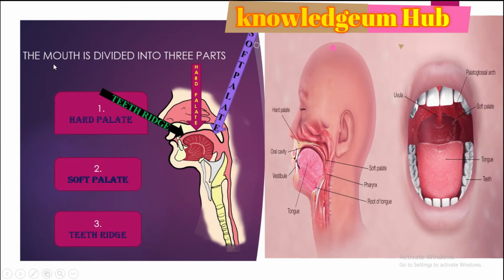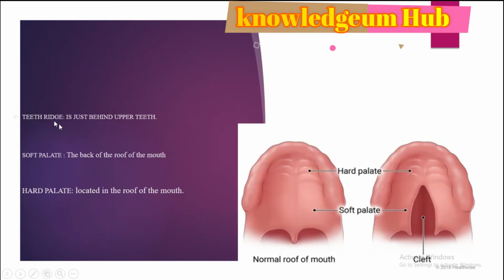The mouth is divided into three parts. First, hard palate, which is located in the roof of the mouth. Second, soft palate, which is the back of the roof of the mouth.